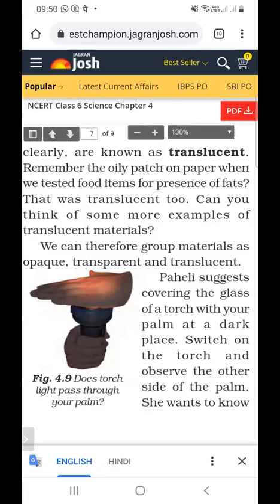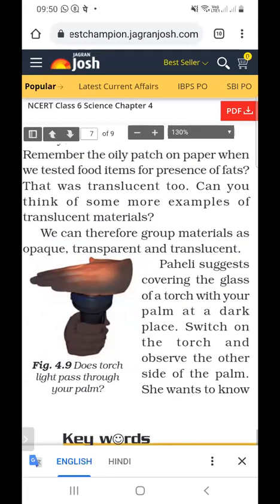And what are opaque objects? The materials through which objects cannot be seen at all are called opaque. The materials through which objects can be seen but not completely are called translucent objects.